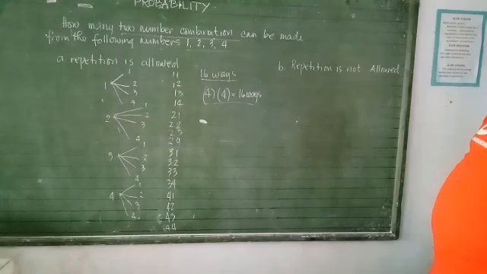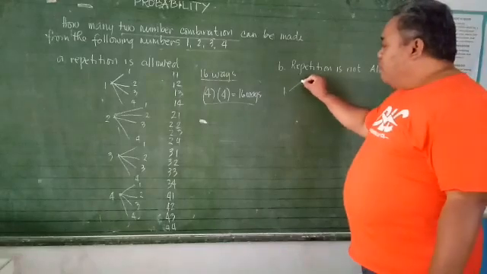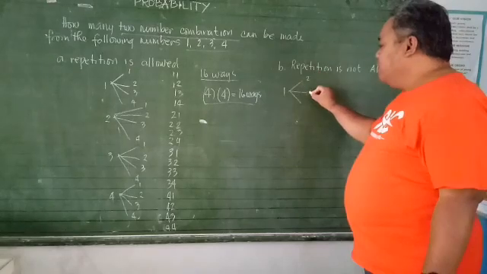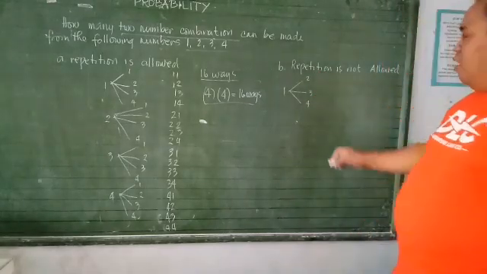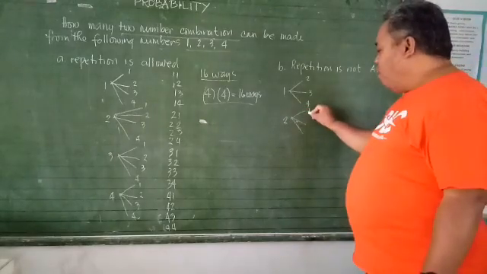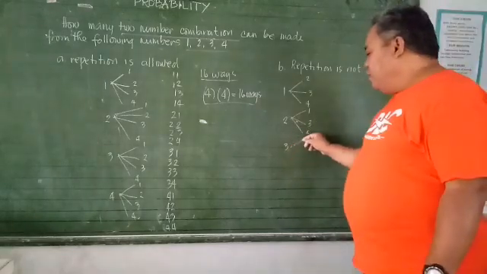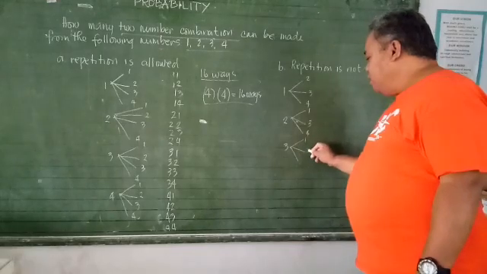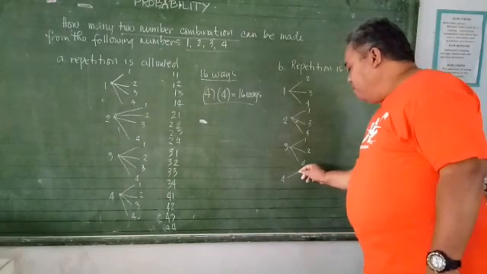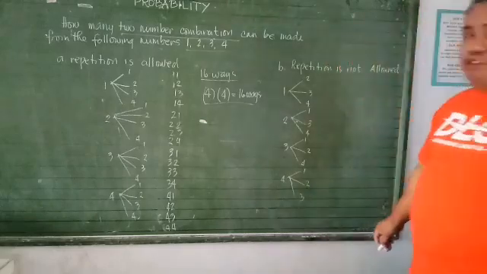Now what about this one, sa letter B? Repetition is not allowed. Okay. So lagyan natin dito, that's 1. So hindi pwedeng repetition ha. So ibig sabihin, kung 1 yan, hindi pwede mo nang gamitin yung 1. Lagyan dito is 2, 3, and 4. Then what for 2? So dito hindi mo pwede gamitin yung 2. Ang mag-a-appear dyan is 1, 3, and 4. Next for 3, that's 1, 2, and 4. And then for number 4, we have 1, 2, and 3.